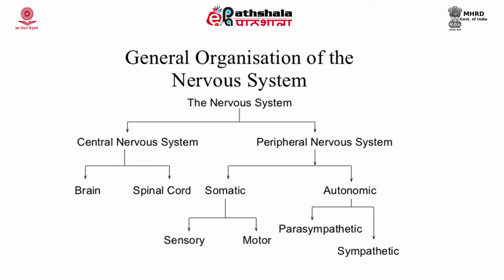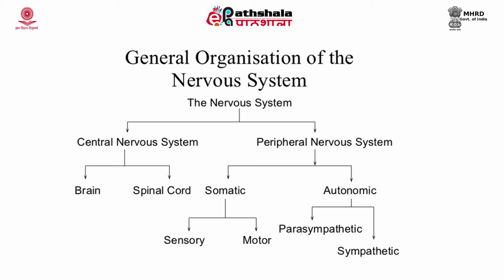So, now we go on to the introduction. This module is a very preliminary module where you will learn how the nervous system of the brain is organized and what are the cells which are present, what are their types and what are their functions.